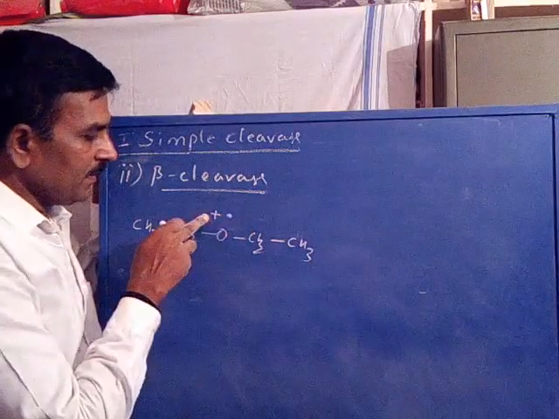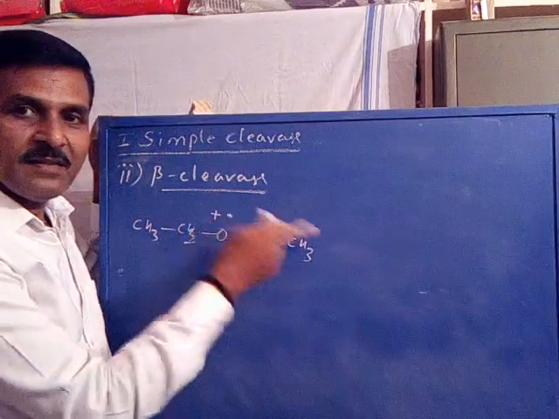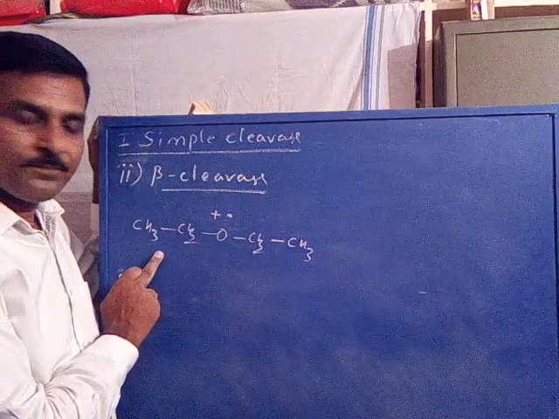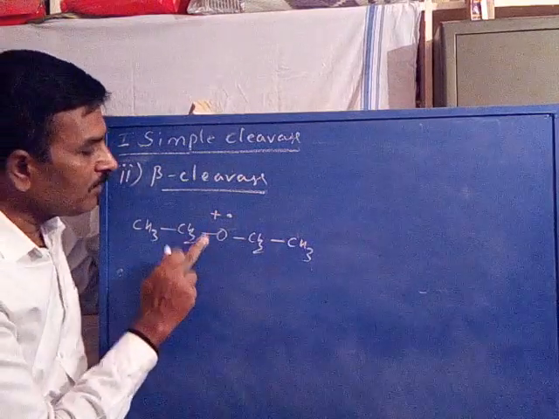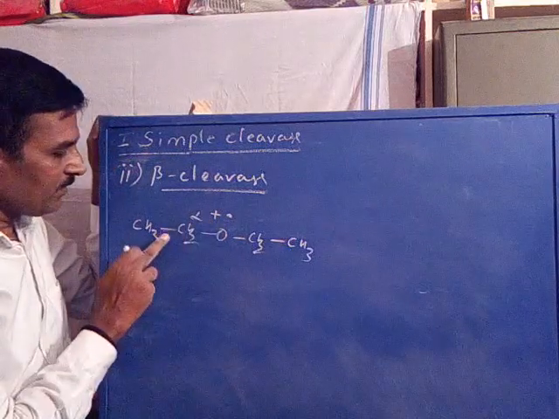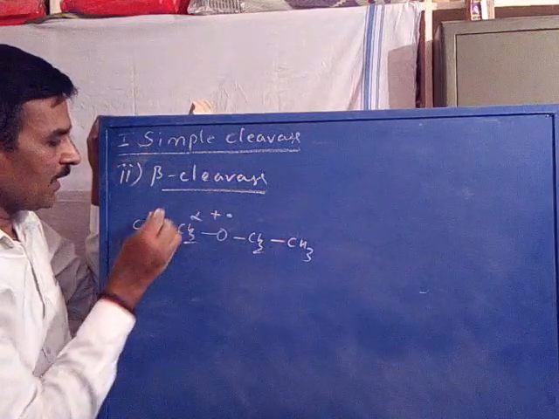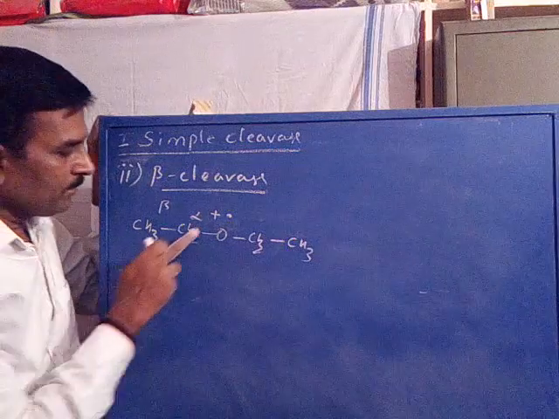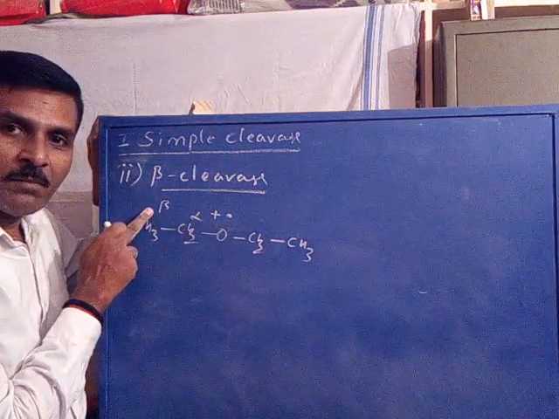This is the ion site, a radical site. This is the molecular ion of ether. The first bond with respect to charge or radical is alpha. The second bond with respect to charge or radical is beta. This is the first bond, this is the second bond.